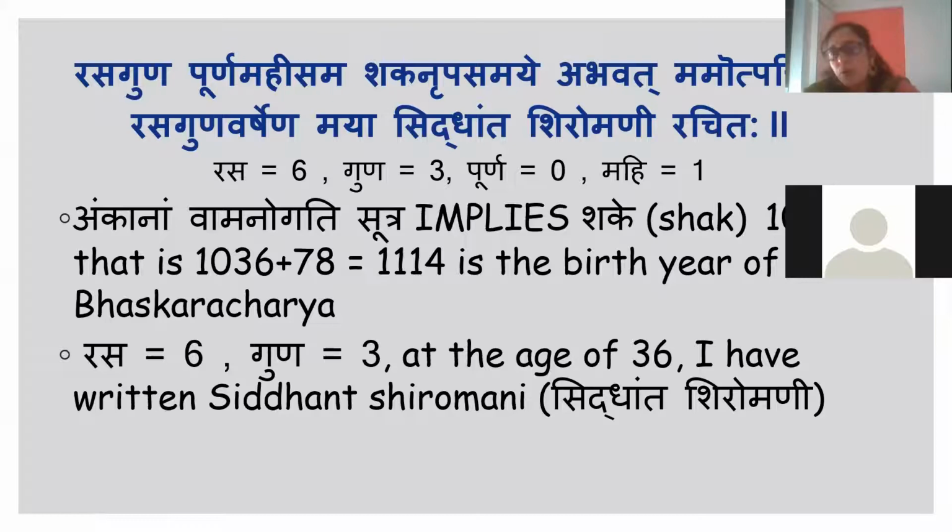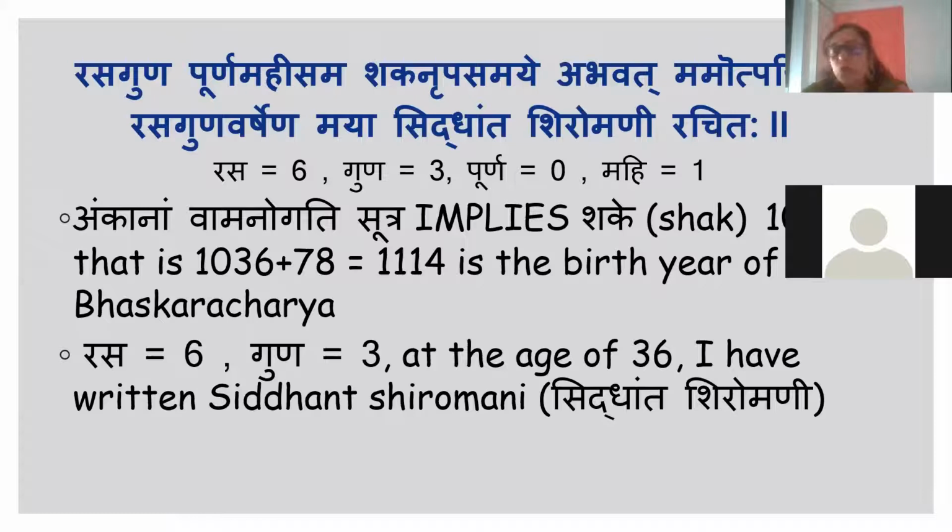Now there is one shlok in Sanskrit at the beginning of Siddhanta Shiromani. Bhaskaracharya, the author of Leelavati, himself tells who he is and at what age he wrote this. Rasaguna Purna Mahi Sama Shakadrupa Samaye, Abhavat Mama Utpatti. Rasa is the code word for 6, because there are 6 rasas in our food, like sweet, salty, pungent. So rasa is a code for the number 6.